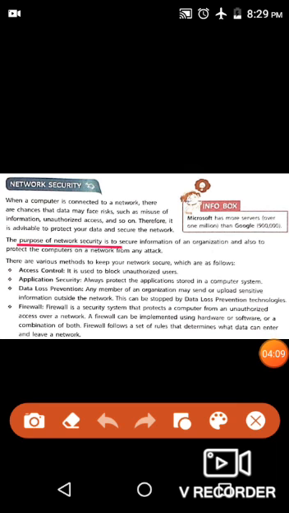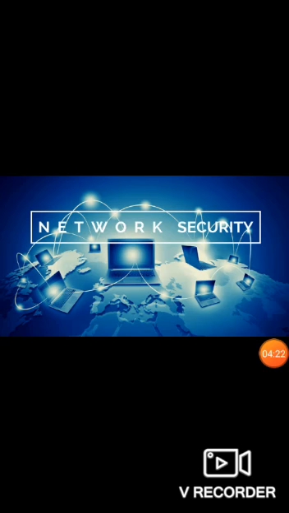The purpose of network security is to secure information of an organization and also to protect the computers on a network from any attack. Basically, network security is a very broad term that covers a multitude of technologies, devices, and processes.